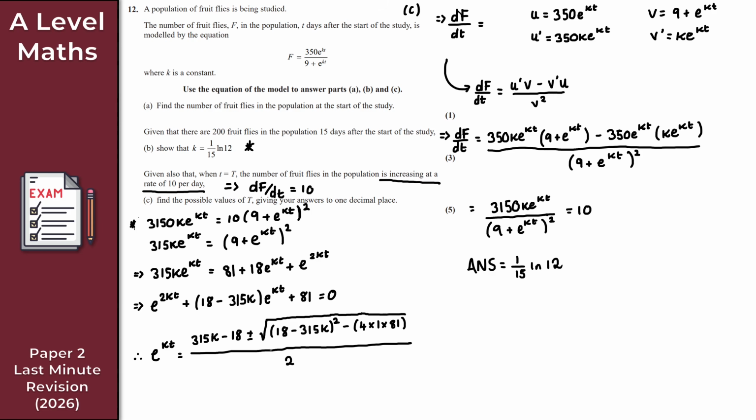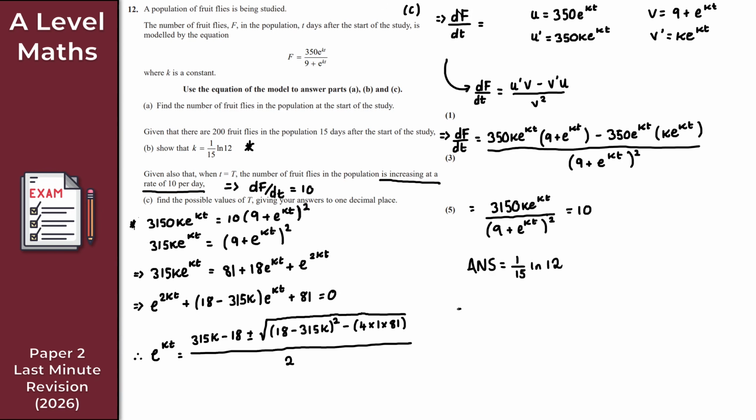So obviously you need to do this twice, right? So the first one here, I would do plus then the square root of 18 minus 315 answer, all squared, minus 4 times 1 times 81. That's all over 2. And then you need to do the same here with the negative. Obviously, I can't really show you how to do this with a calculator on my screen here. I'm not using an emulator, so I can't display it. So I'm just trusting that you can do this with a calculator, but hopefully you should get the same solutions as me here.